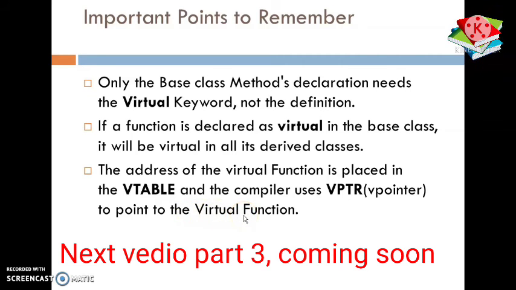I hope the last previous video on early binding helped you to understand how static and compile time binding works, and this video on late binding helps us understand how to achieve late binding by using the special keyword virtual. If you have any doubts or queries, clear your doubts before moving to the next video. In the next video lecture, we will cover the topic pure virtual function and abstract classes.